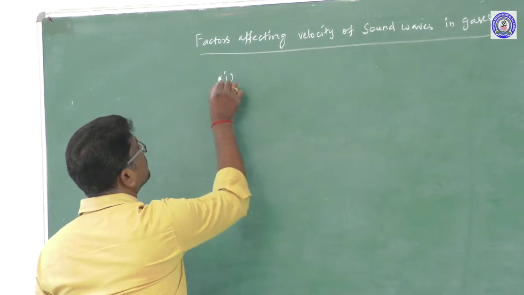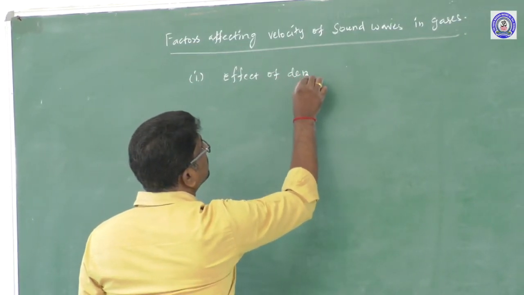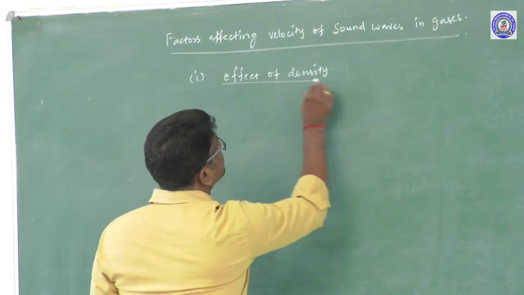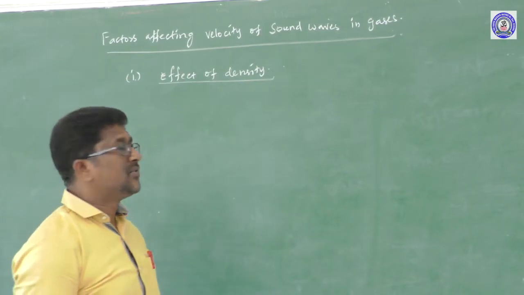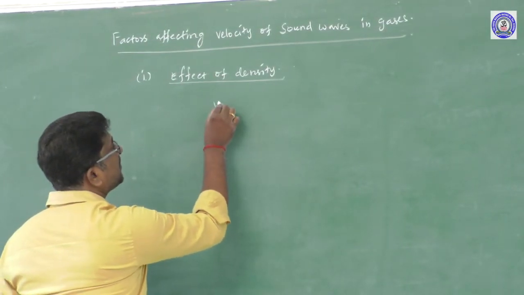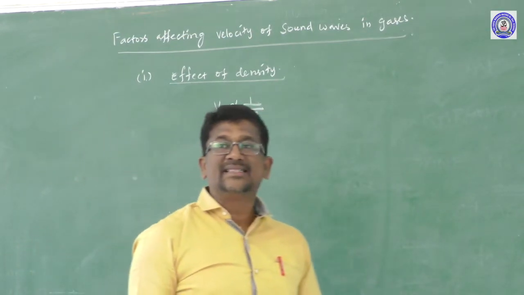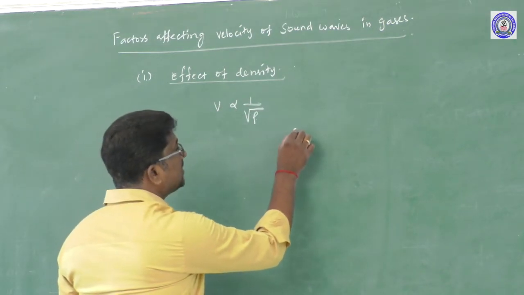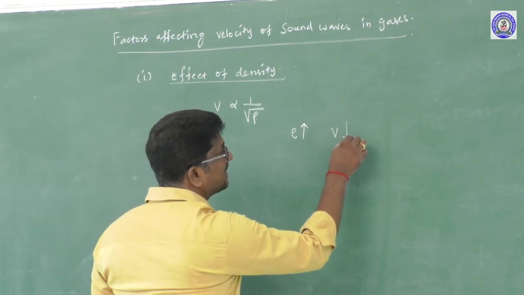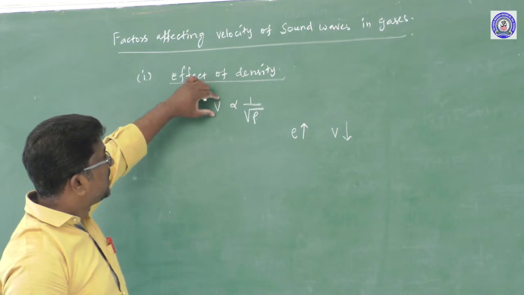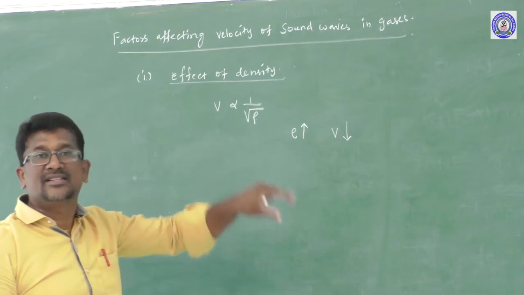And the first one, the effect of density. It was experimentally found that the velocity of a sound wave in a gaseous medium is inversely proportional to the square root of the density of the medium. That is, if the density of the medium is more, the velocity of a sound wave in the gaseous medium is lesser. It was experimentally found that the speed of sound in a gaseous medium is inversely proportional to the square root of the density of the medium.